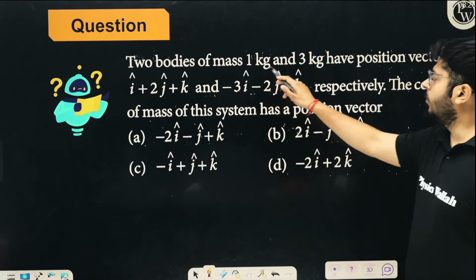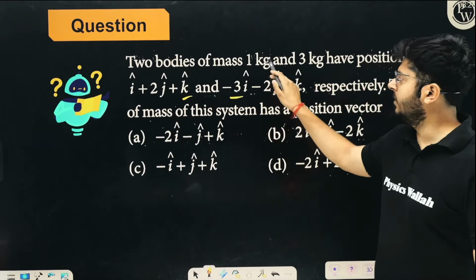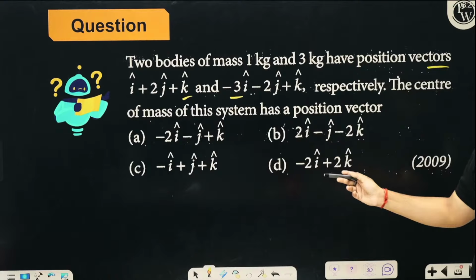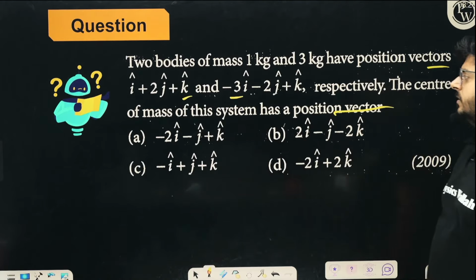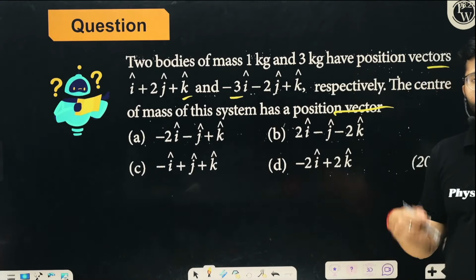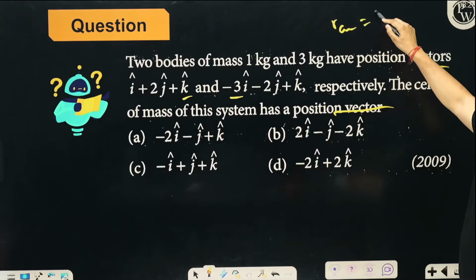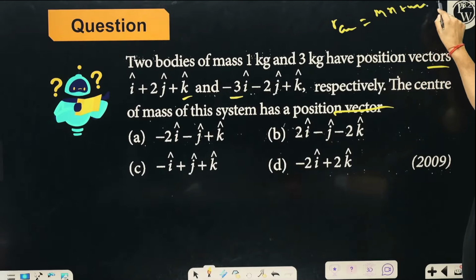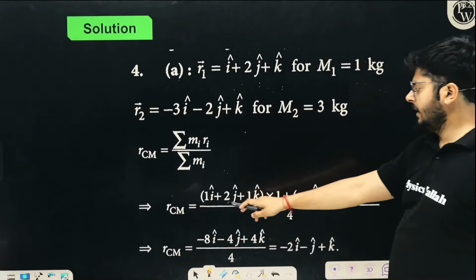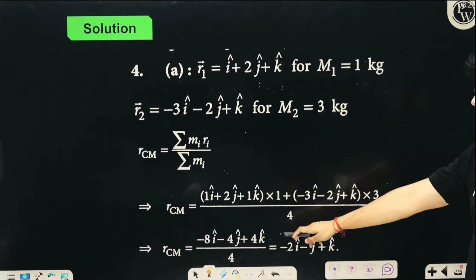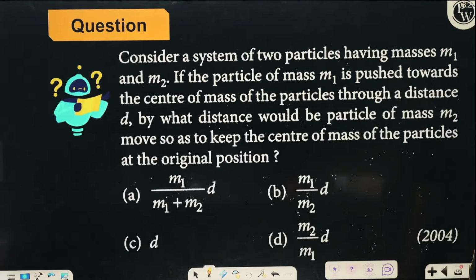Similarly, you have two bodies, 1, 3, and they have the position vectors given to you. So m1 r1 plus m2 r2 upon m1 plus m2, right? The fourth formula that I have told you. You have to talk about the position vector for the center of mass. So position vector for the center of mass will be m1 r1 plus m2 r2 upon m1 plus m2. Same things, right? So same things you have to do. So this is the position vector of center of mass you can figure out, right?